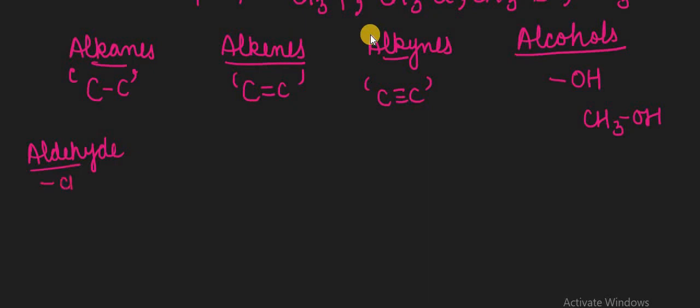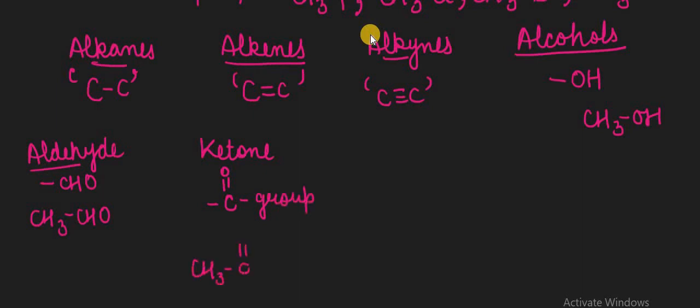In the aldehyde the main group is CHO, and the example is CH3CHO. Further to the aldehyde we have ketones. In ketones the group is C double bond O, and the example we can take is CH3C double bond O and then CH3.